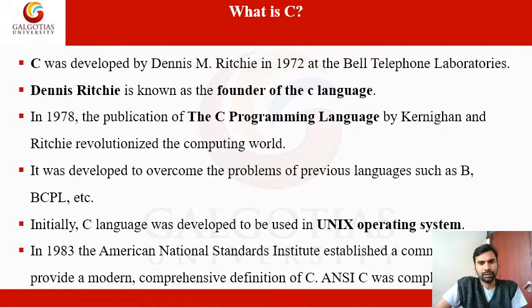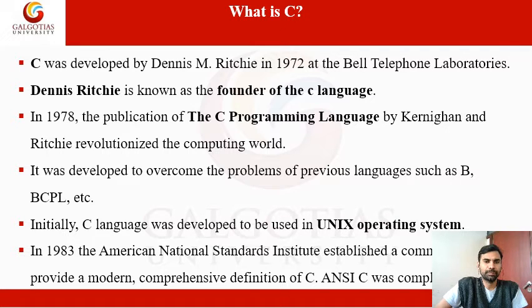After the invention, it was further developed by Kernighan and Ritchie in 1972. Actually, this is the publication era of the C language. C language is based on the previous languages B and BCPL. This is the basis of the C language. It contains all features of language B and language BCPL.